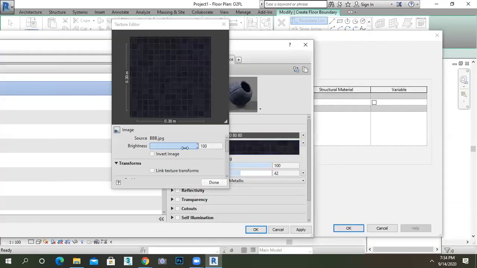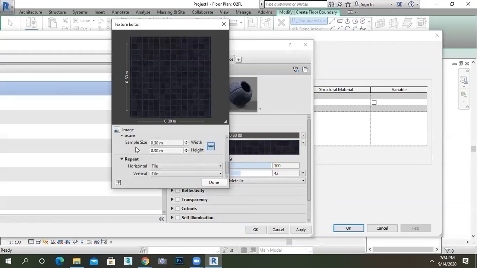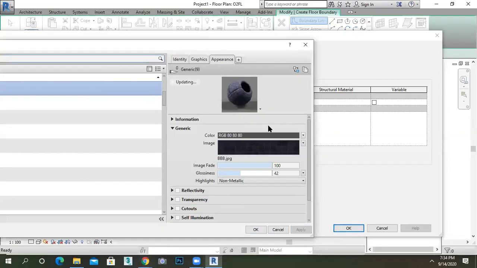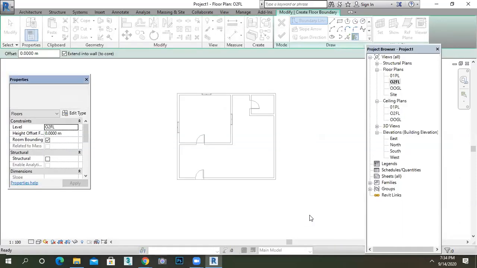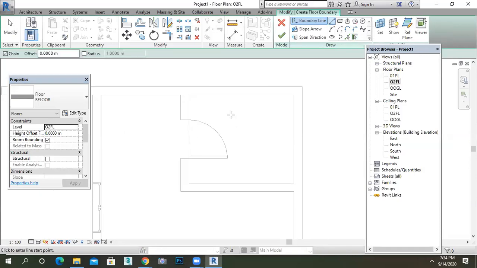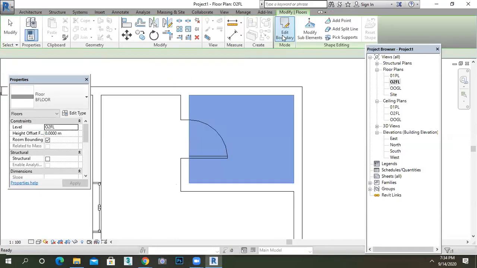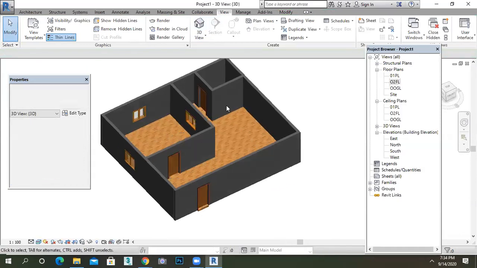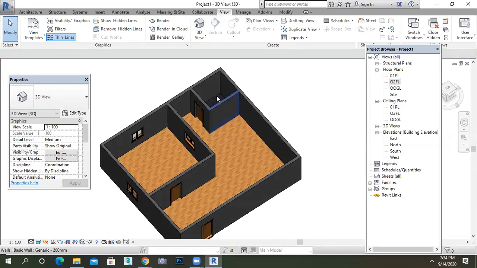Just increase your brightness and all, change your scale, sample size. Okay, done, apply, and okay. So now take your line command, or else the rectangle command. Click first corner and second corner, and just say finish. And go to the 3D. Here you are able to see my downloaded image.